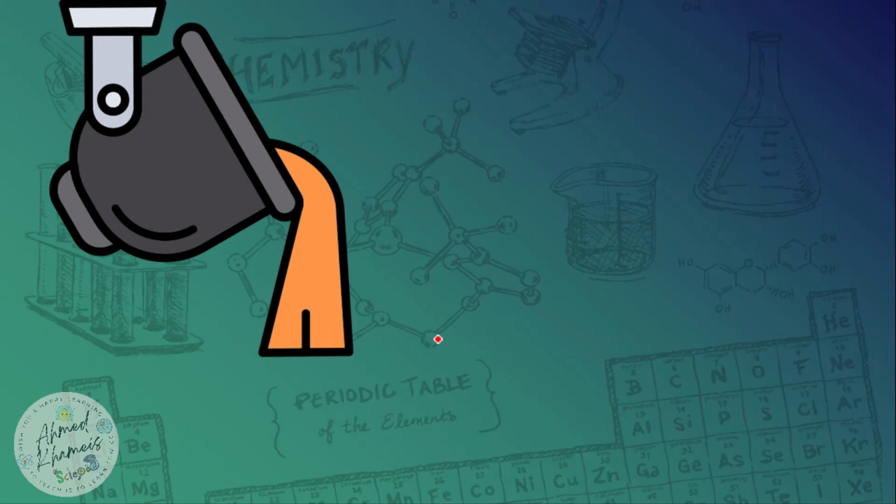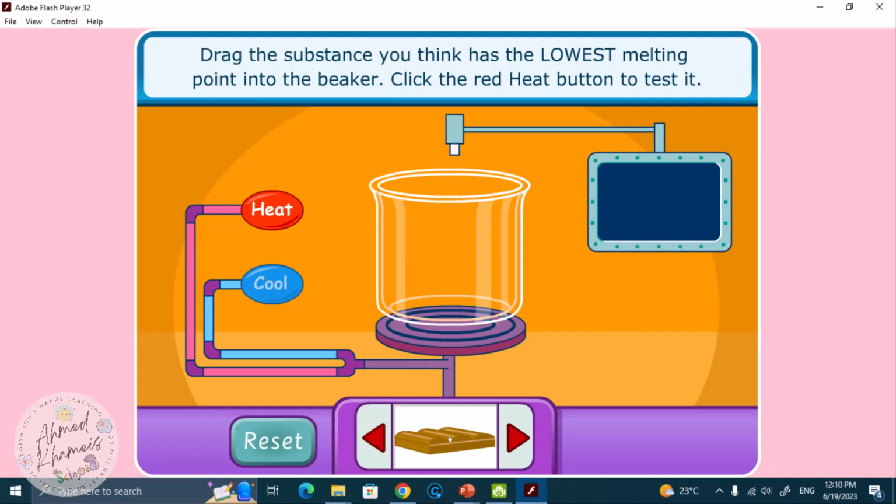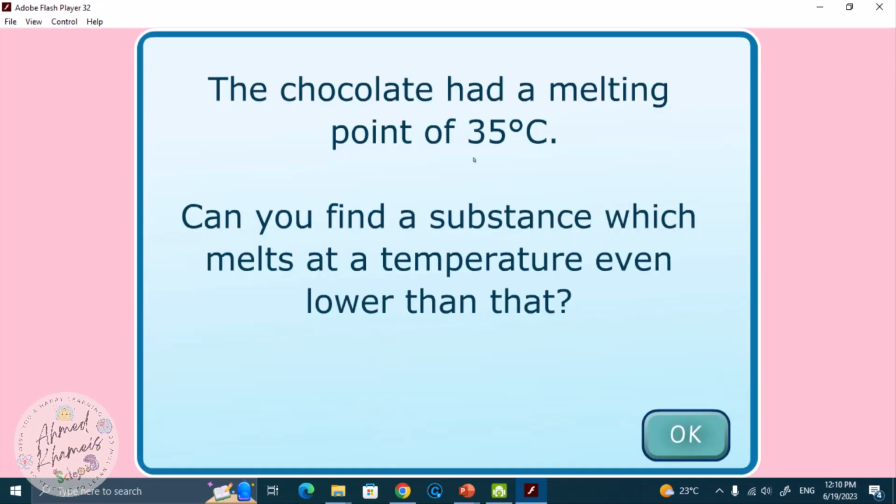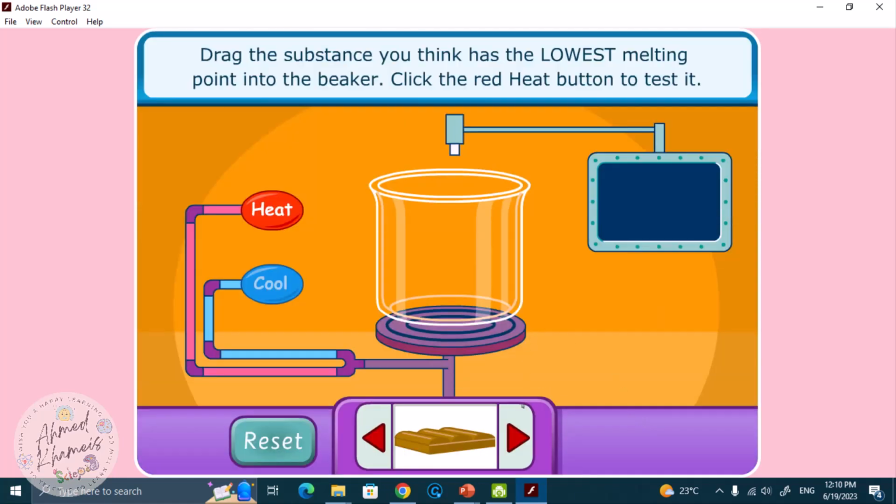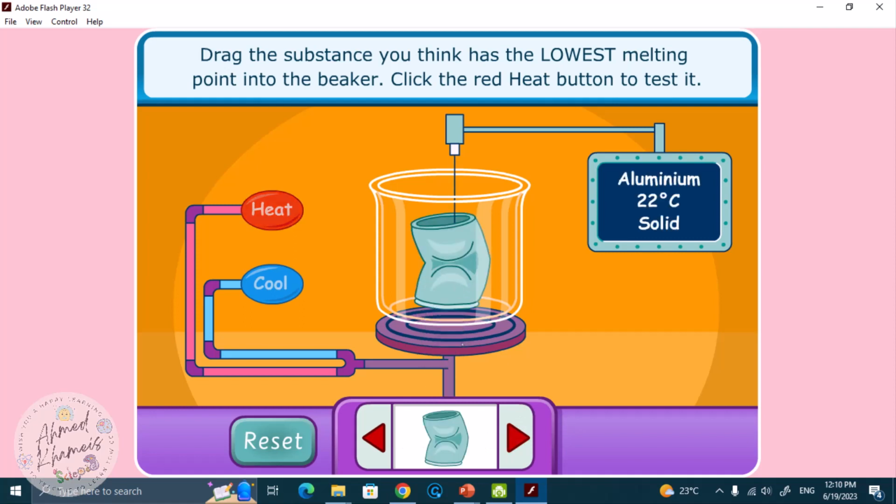So does all matter have the same melting point? Let's see. Here we have a piece of chocolate and we will heat it. The chocolate has a melting point of 35 degrees Celsius. So let's try aluminum, heat.